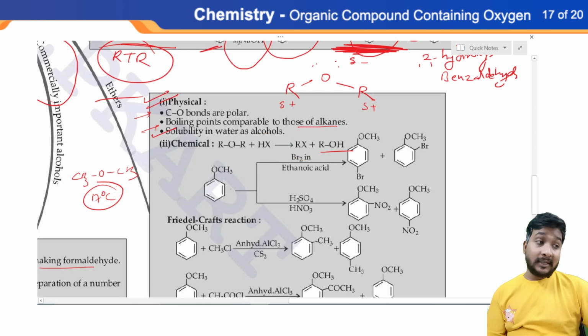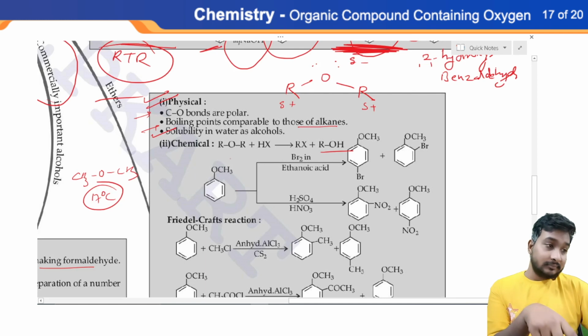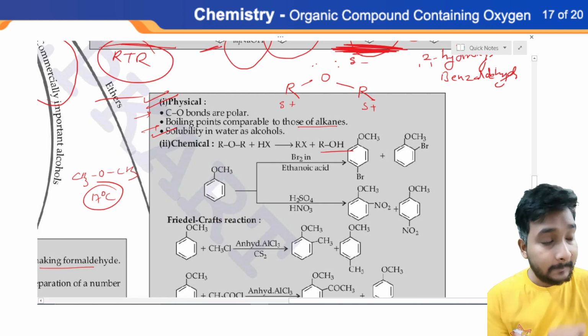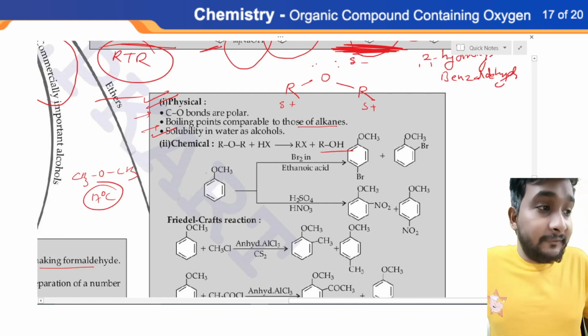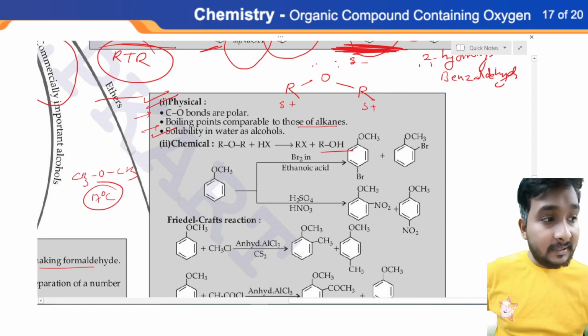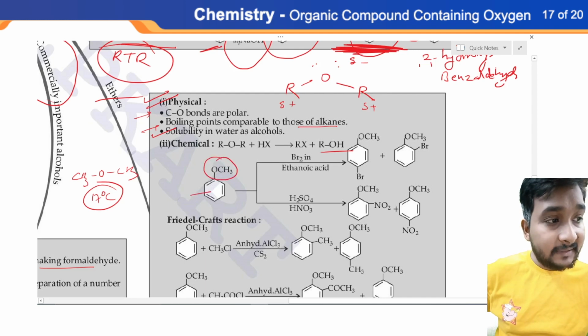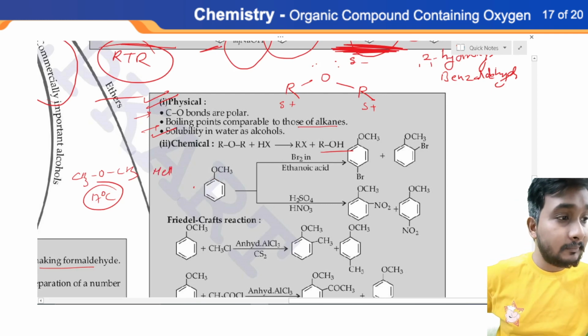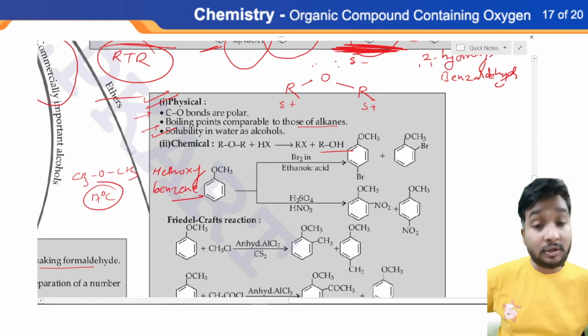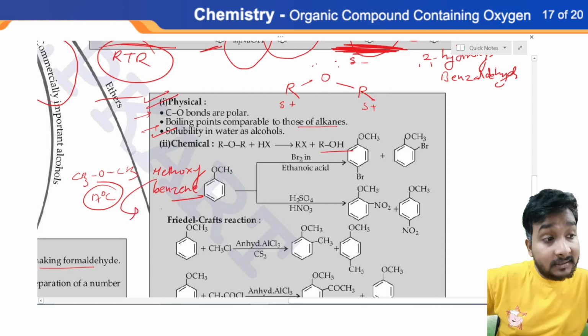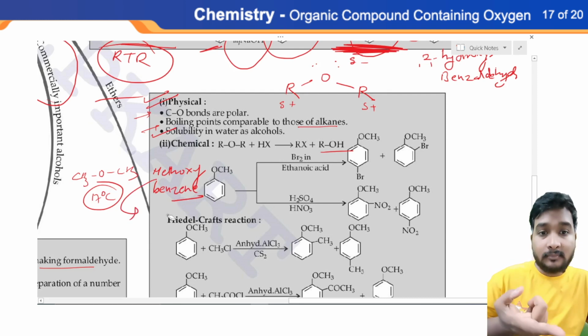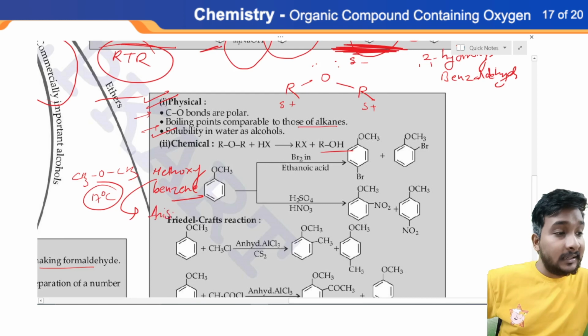But as I told you earlier, ethers can also be aromatic like this. And I have to tell you one thing. If you have an aromatic ether, it means if OCH3 is connected with a benzene ring, then the IUPAC name is methoxybenzene. But the common name is most famous apart from the IUPAC name, that is anisole.